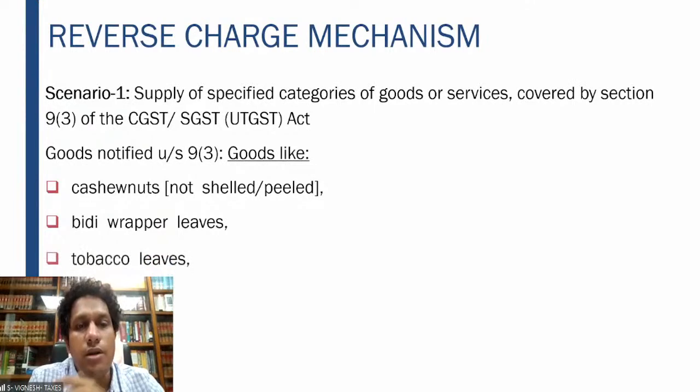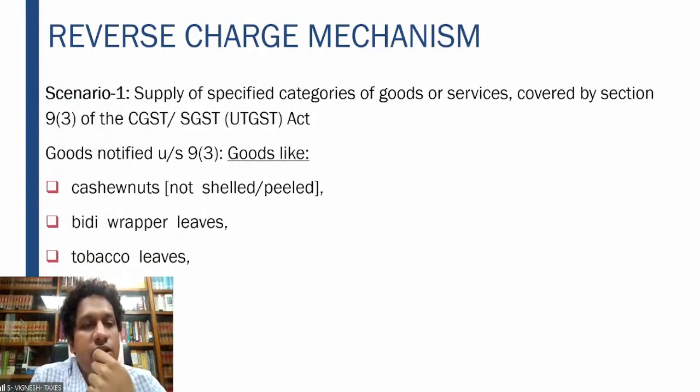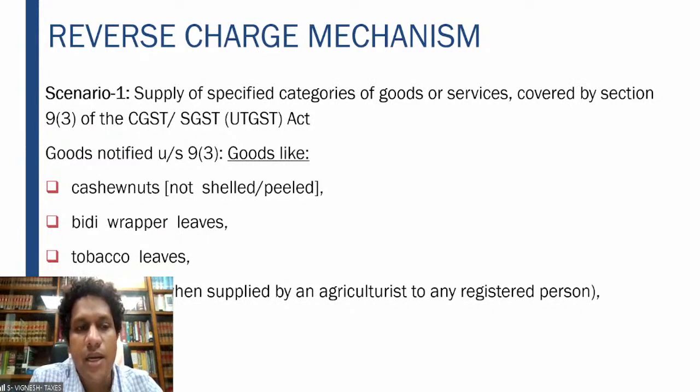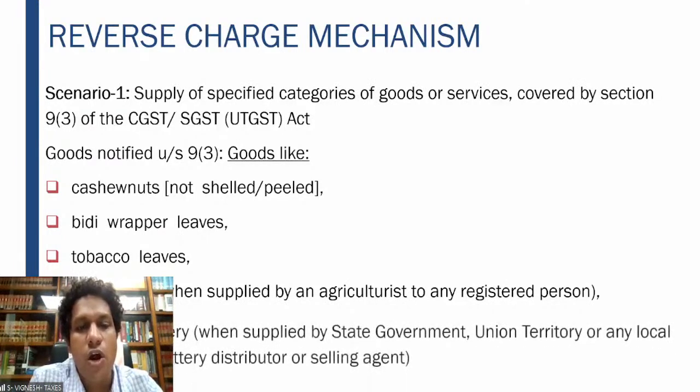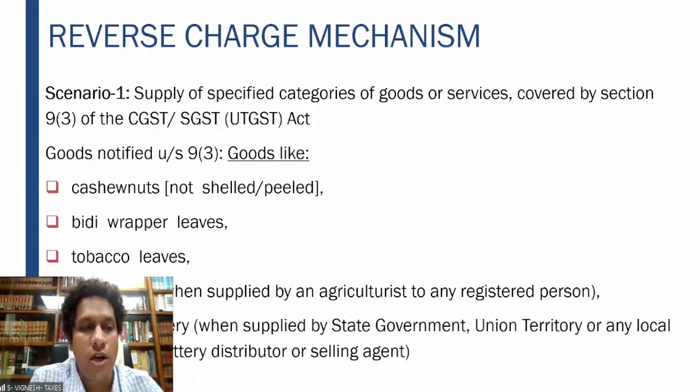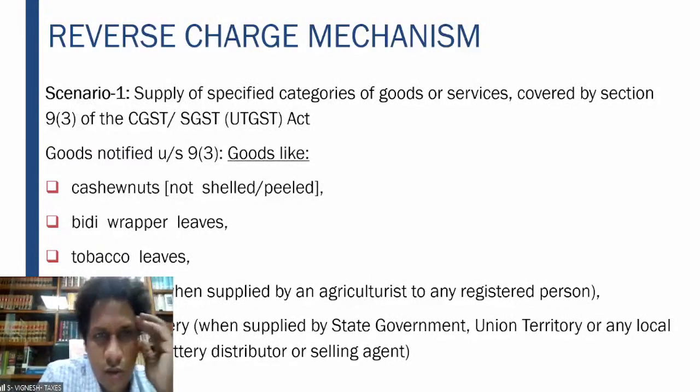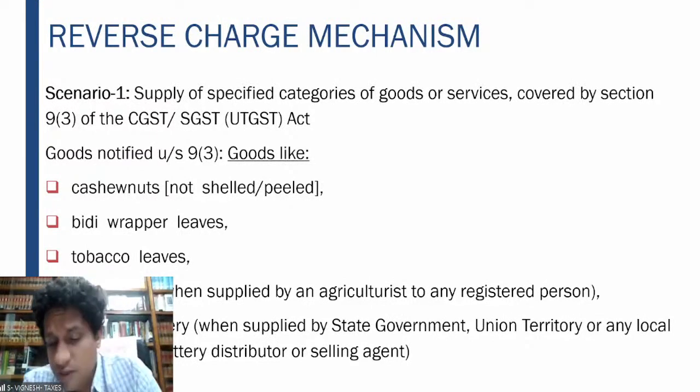Now, scenario 1. Main categories of goods or services which are covered by 9 subsection 3. What are the goods which are covered in 9 subsection 3? Cashew nuts, BD wrapper leaves, tobacco leaves, raw cotton, supply of lottery. So these are all the goods which are covered, not very relevant from exam point of view, but please remember, because a surprise if a question is asked, you should remember that is all under reverse charge mechanism.